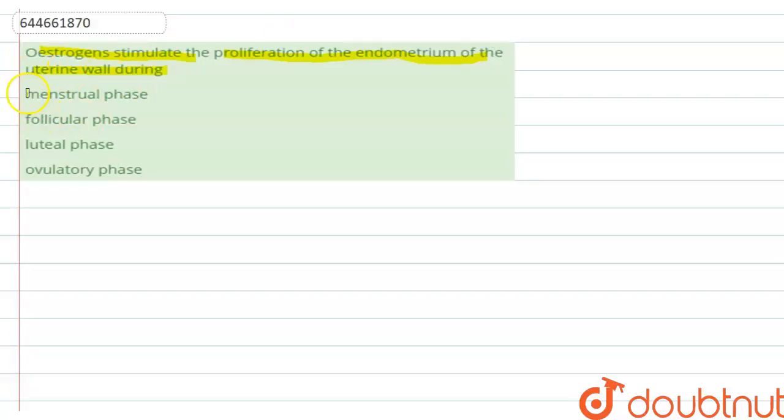Hello students, the question says, estrogens stimulate the proliferation of the endometrium of the uterine wall during. Given options are menstrual phase, follicular phase, luteal phase, or ovulatory phase. All right. So over here, we will be discussing the menstrual cycle in females, right?